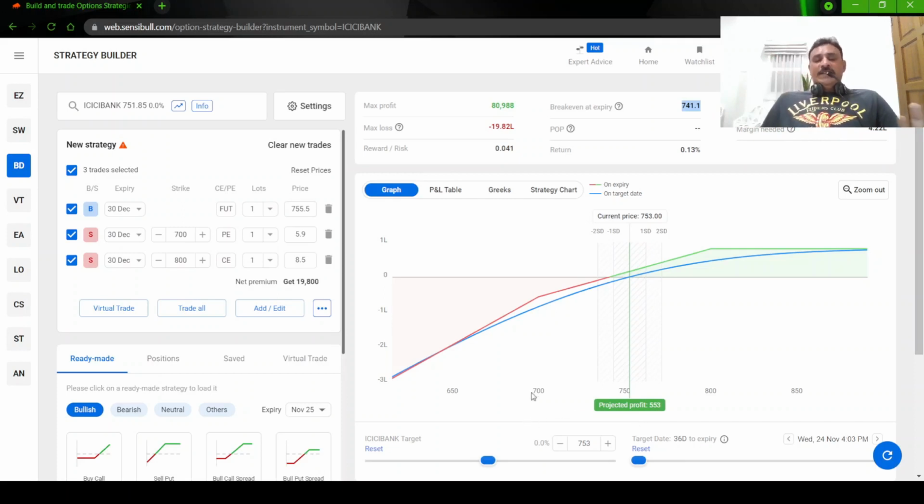So now you understood the strategy, what it is. Long stock, sell a call above and sell a put below. So these three steps only. Long stock, sell a call, sell a put. Simple. Okay. Now coming to the adjustment part or the exit part, how we will exit.